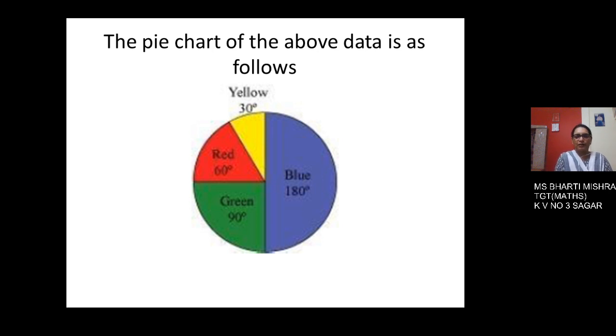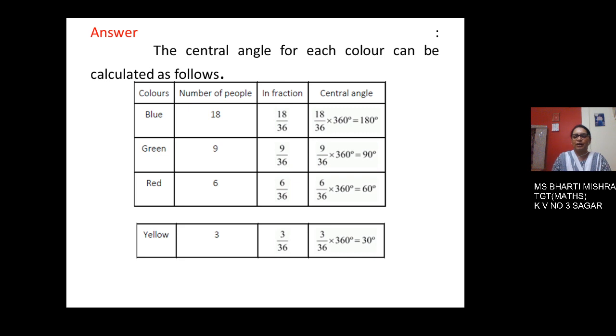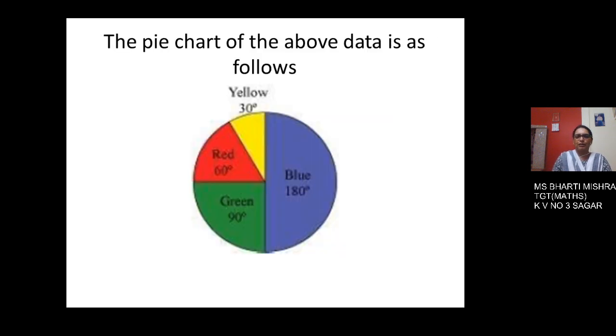So we have to draw a circle first. Draw along with me when we are discussing. So draw the circle first, then this circle. First of all, let us make an angle of, see in the table it is given as 180 degrees, blue color. So you just make a semicircle, one portion of 180 degrees, that is blue.